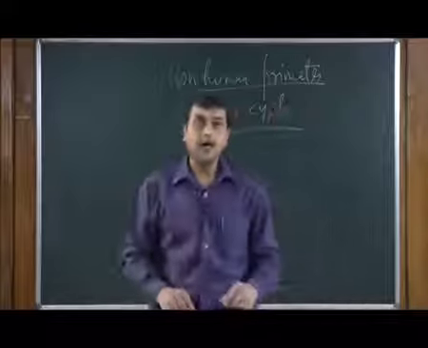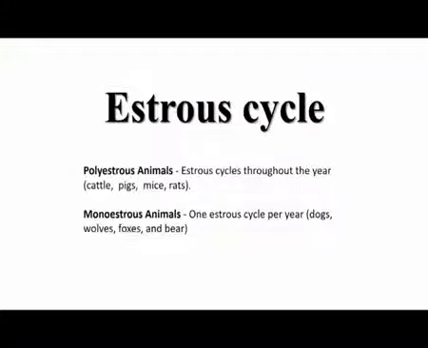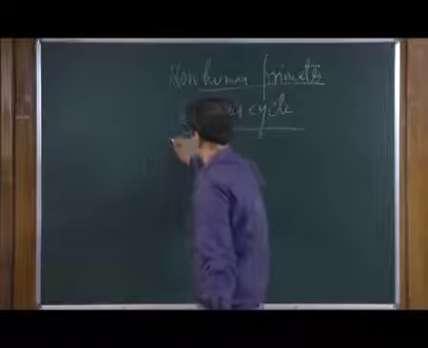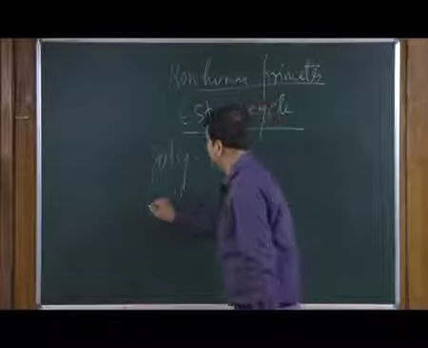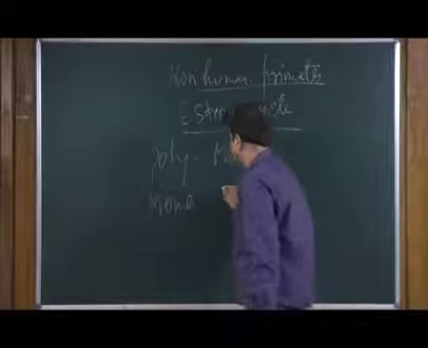If we check the slides, this Estrus Cycle is divided into two distinct parts. One is called polyestrous animals and the other is called monoestrous animals. Poly means more, and mono means only one.